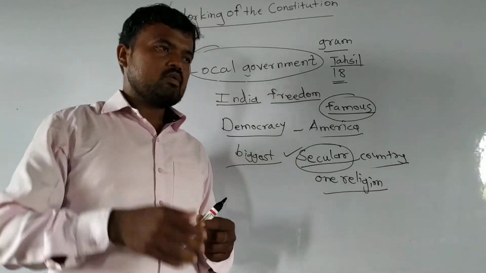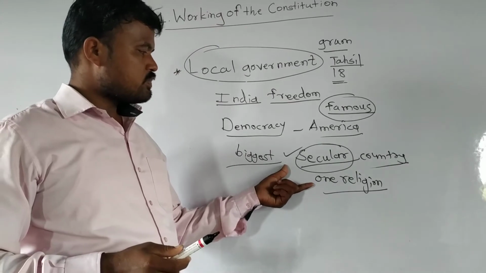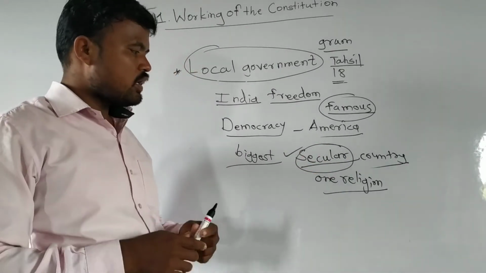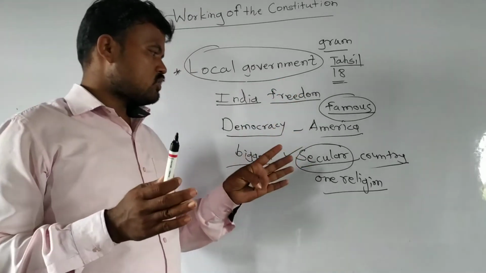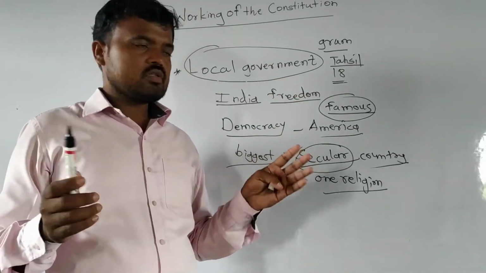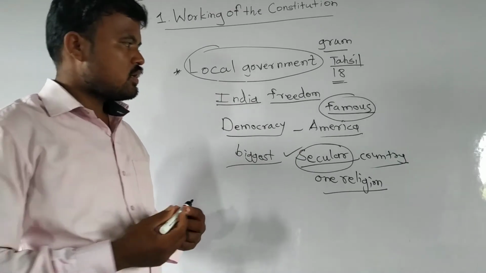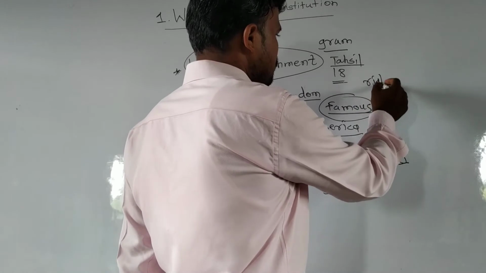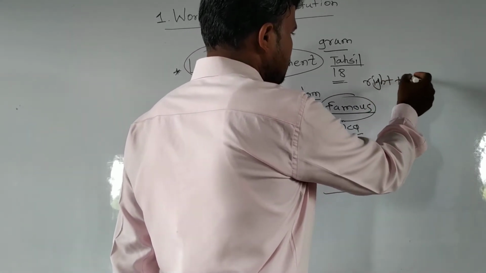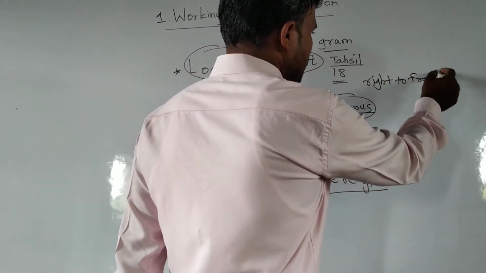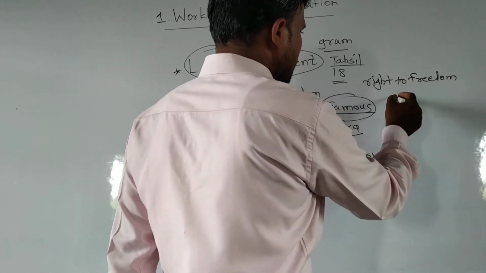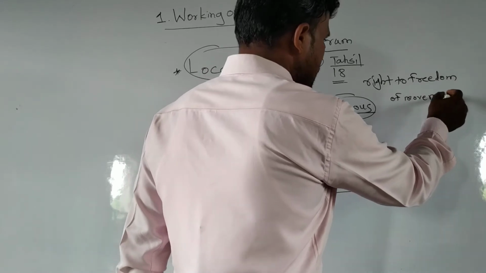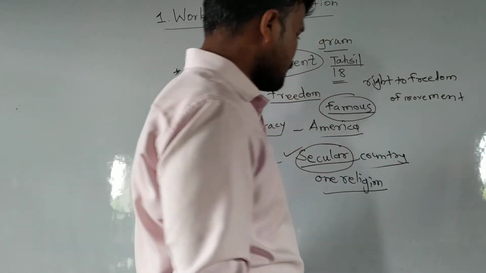People from Uttar Pradesh come to Maharashtra, Maharashtrian people go to Karnataka, they live there, they start their business, they do any activity, because the Indian Constitution has given the right to freedom of movement. It is most important for us, the right to freedom of movement. And I have also told you: secular, democratic, republic.